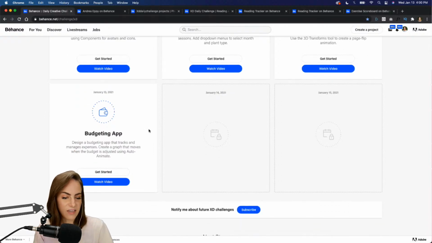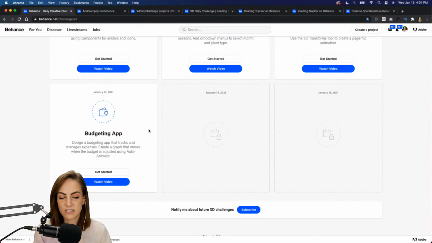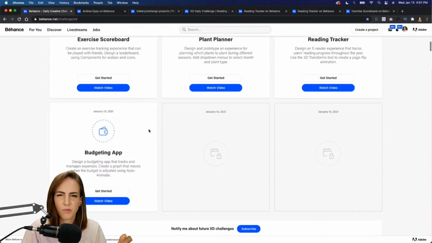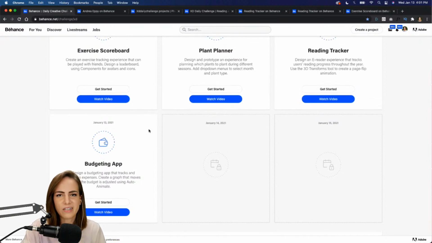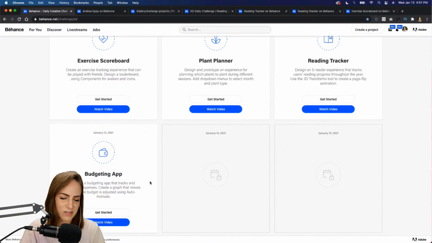And today, again, keeping in the spirit of things that you might do for your New Year's resolutions, today we're going to do a budgeting app. So I want you guys to design a budgeting app that tracks and manages your expenses. So create a graph that moves when the budget is adjusted using Auto-Animate. So this one is maybe a little bit easier than some of the other ones. So if you're waiting to see one that was a little easier, this is definitely the day to do it.